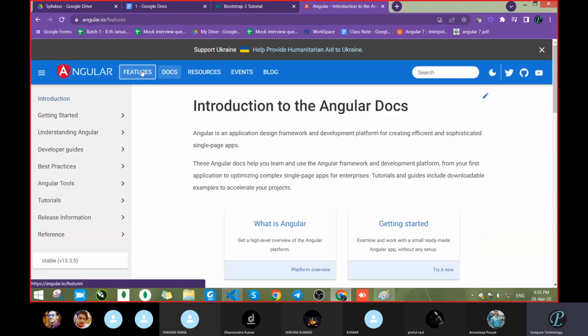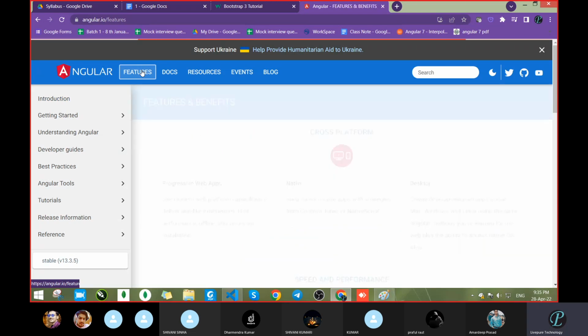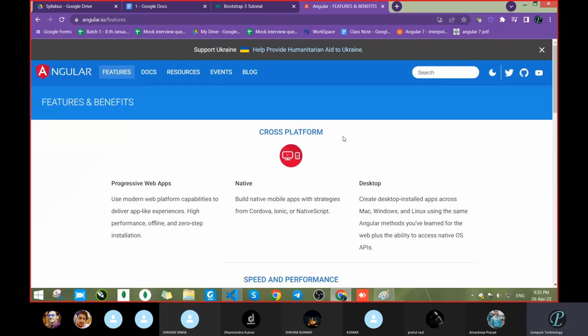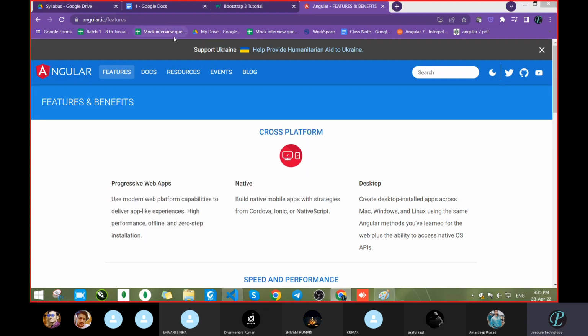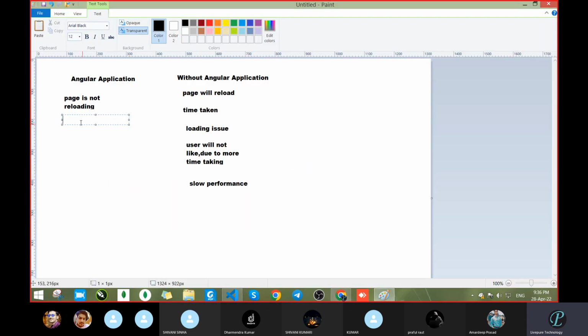Now click on features. How many seconds did it take? Suddenly, within a few seconds it came, because the page is not going to load, just the content is getting changed. That's it. So the time taken becomes less, correct? It will take less time.